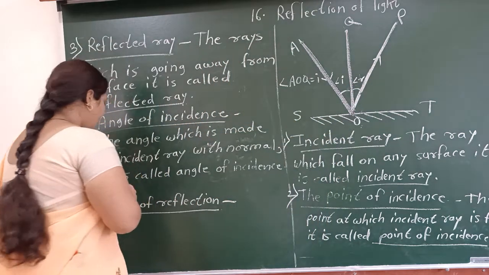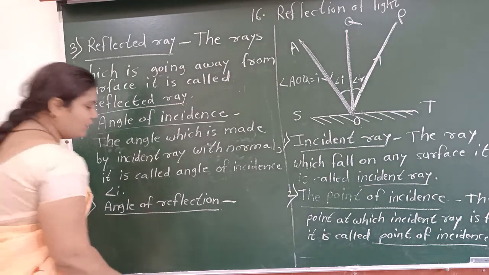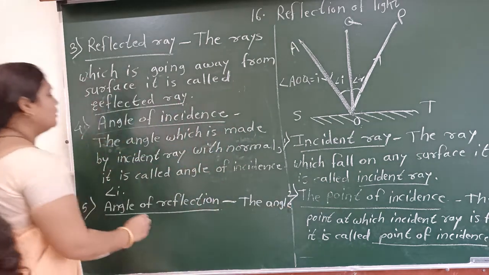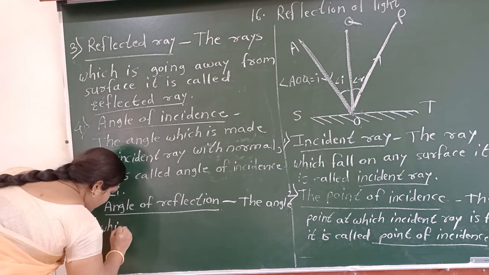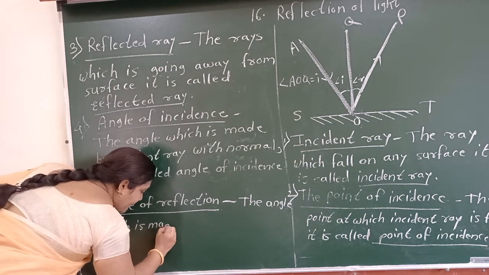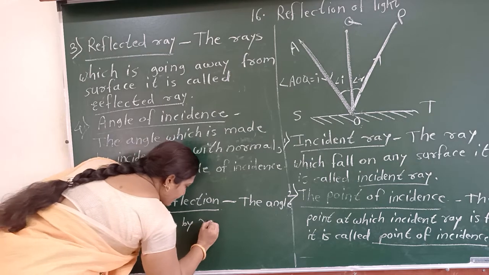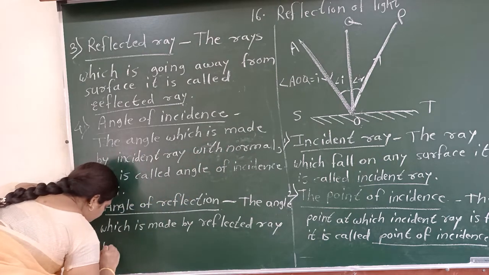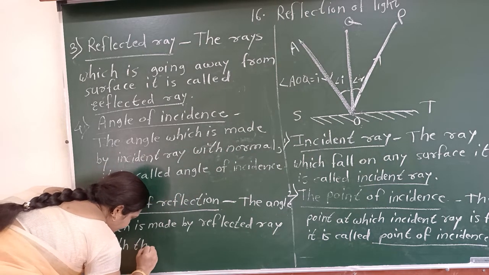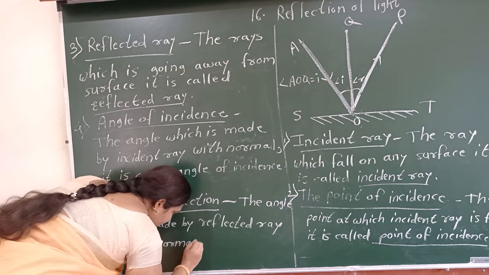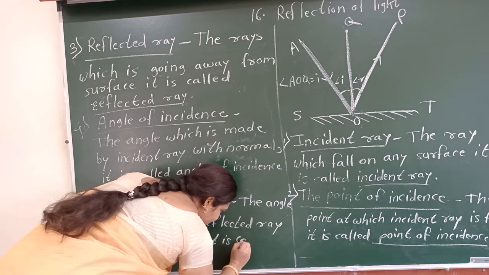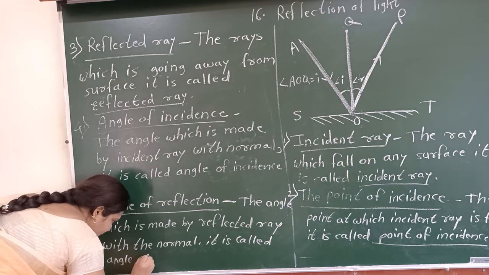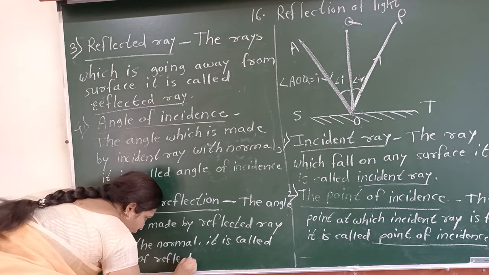Okay, now write down here angle of reflection. The angle which is made by reflected ray with the normal, it is called angle of reflection.